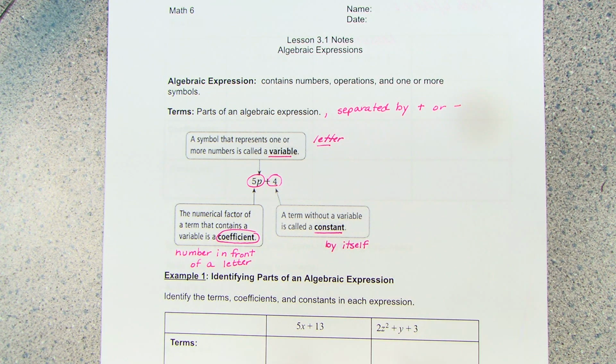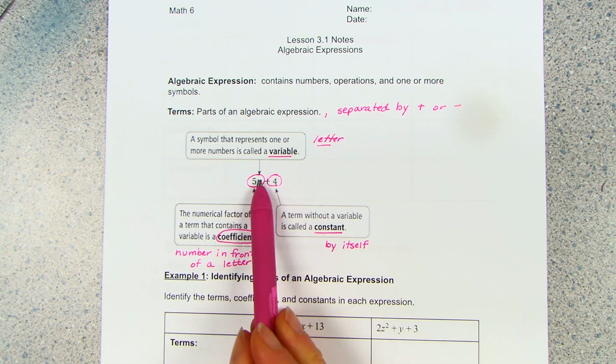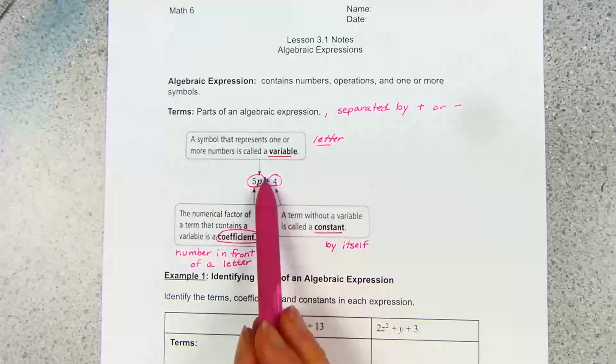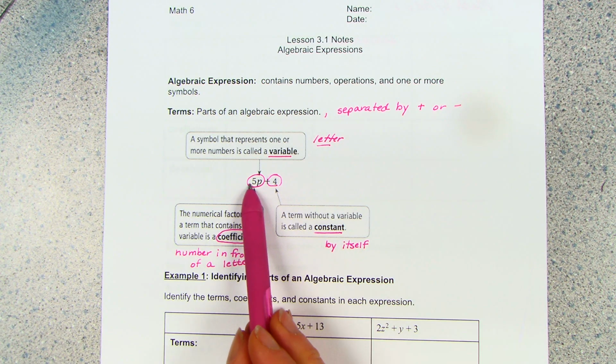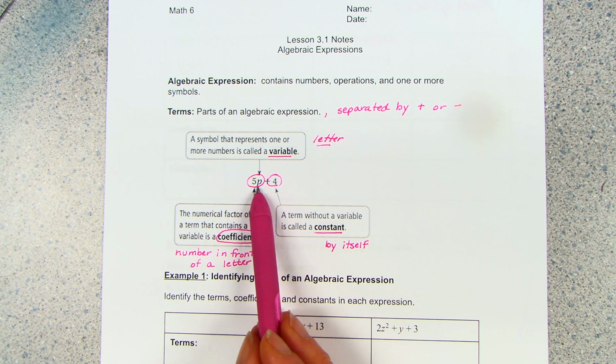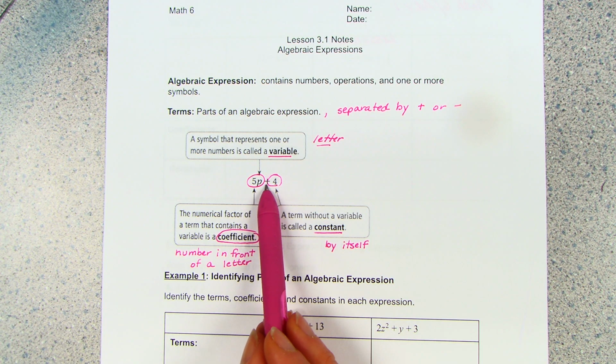All right, so even if you had a lot of numbers here, or if you had an exponent attached, as long as it was just multiplied or divided, it would still be part of the same term. But as soon as you put an addition sign or subtraction symbol, then you've got a new term, all right?